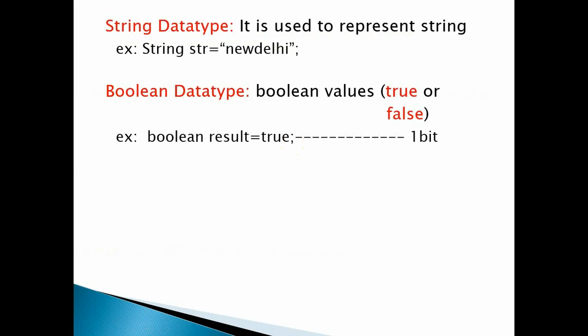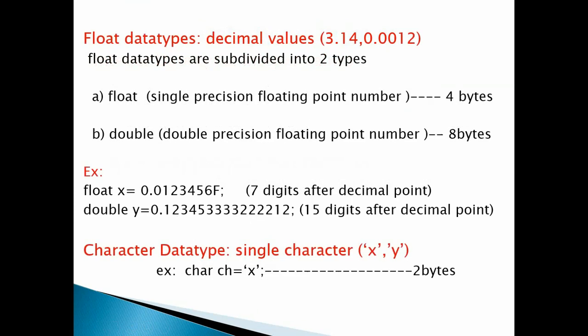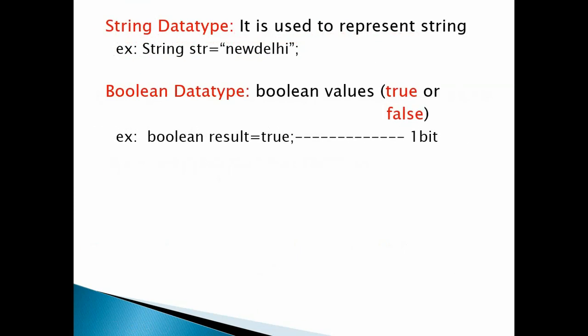When it comes to the string data type, it is new to you in Java. String is a data type as well as a class. We'll talk about that later. It is used to represent a set of characters, like New Delhi, where we specify double quotes. We have int, long, byte, short as data types, float, double as data types, and char is a data type. If you want to define a string data type, a set of characters in double quotes, you have to specify String with a capital S. Why are we specifying a capital S?